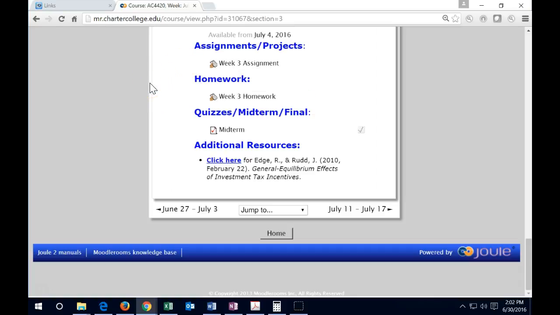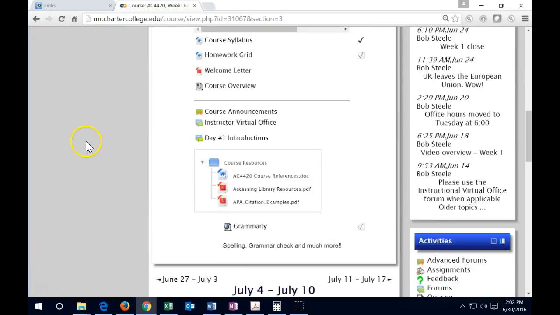So if you run into a time constraint, do the midterm, and then pick up the homework late, and you'll lose some points for late work, but we can at least still pick them up.